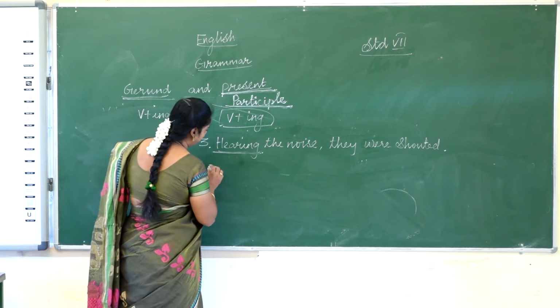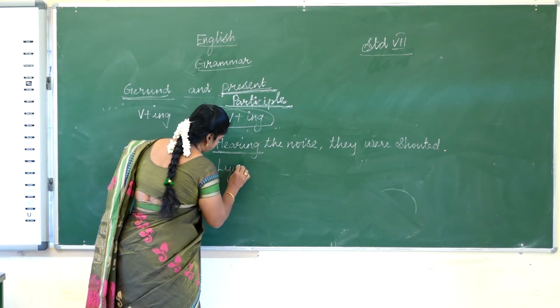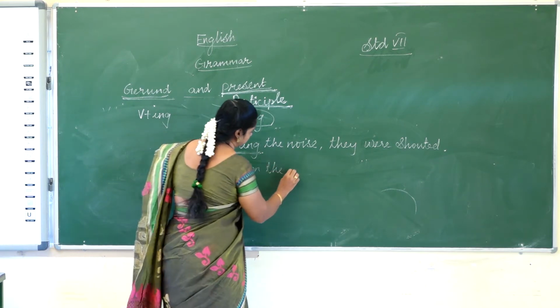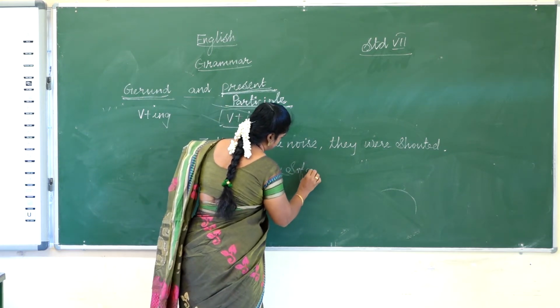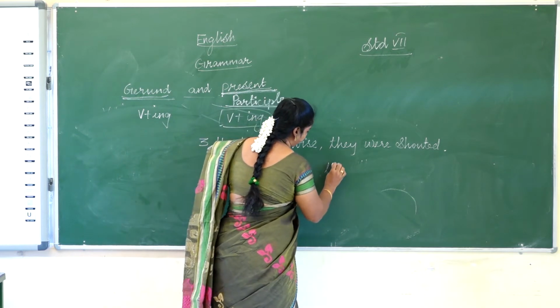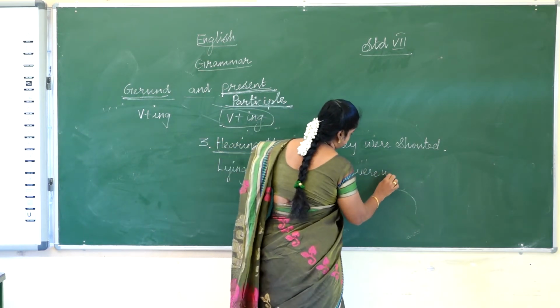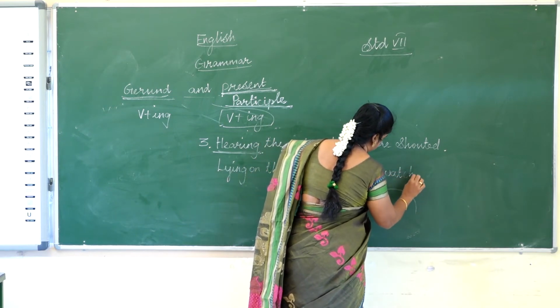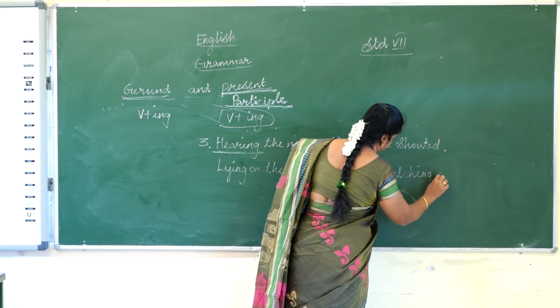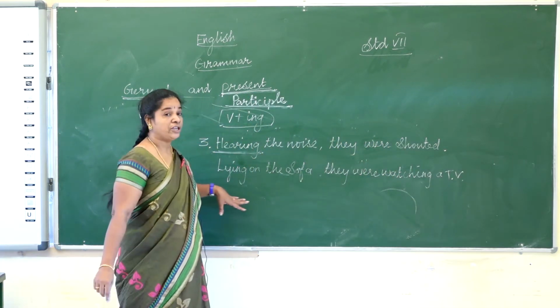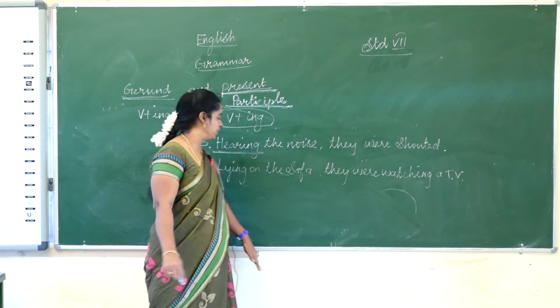One more example. Lying on the sofa, they were watching TV.